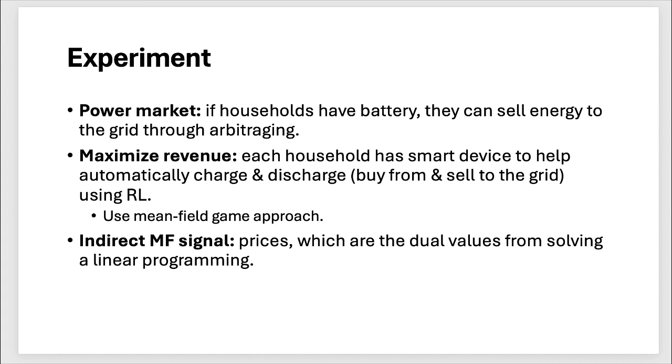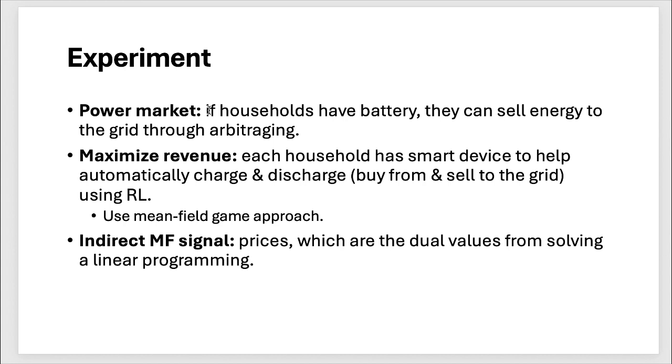So we just did an experiment using the power market. In this scenario, if every household has a battery, they can sell energy to the grid through arbitrage. We buy the electricity when it's cheap and charge the battery, and when the electricity price is high, I sell the electricity in my battery back to the grid. We assume each household has a smart device to help them decide when to charge and discharge, which is when to buy and when to sell, using reinforcement learning. And since this is a power market, there are so many households that we can use the mean field game approach to approximate the solution.